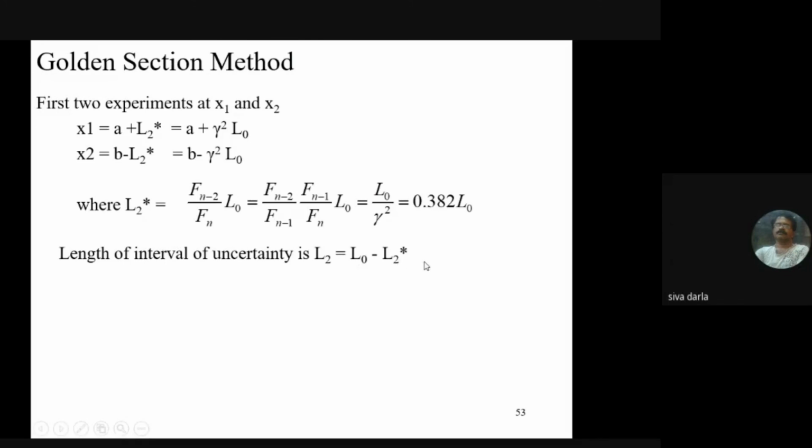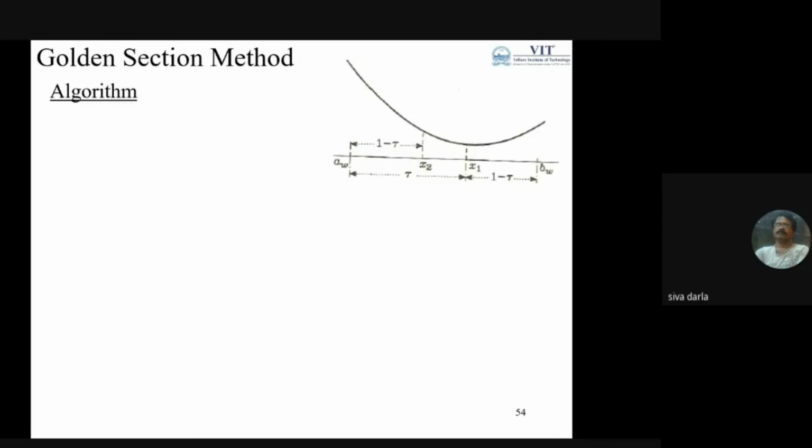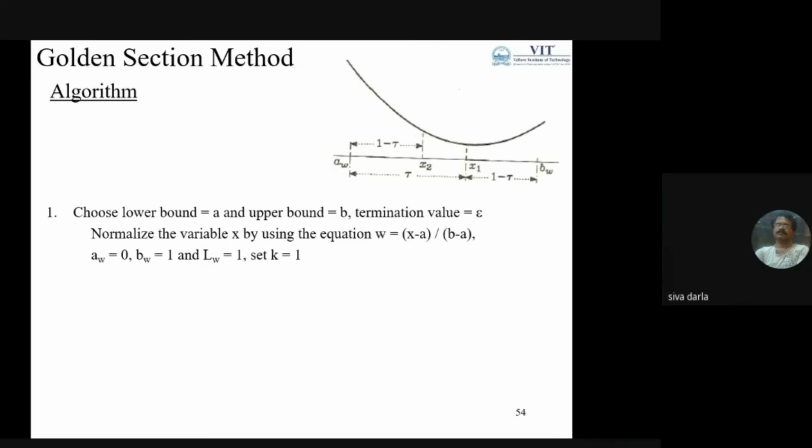The disadvantage of the Fibonacci method is that we need to have the prior information of n, and the number of computations is also high compared to the number of computations of the other method. So these are the algorithms we can consider. It's similar to the algorithm of the Fibonacci numbers method, and the only difference is the starting computational work.